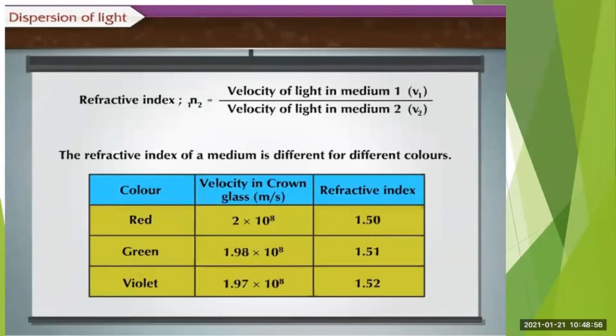For violet color, it is 1.97 into 10 raised to 8 meter per second. And the refractive index value for the three colors is also different. For red, it is 1.50, for green, it is 1.51, for violet, it is 1.52. Got it? So different colors have different velocity and different refractive index, even though they are in the same medium.